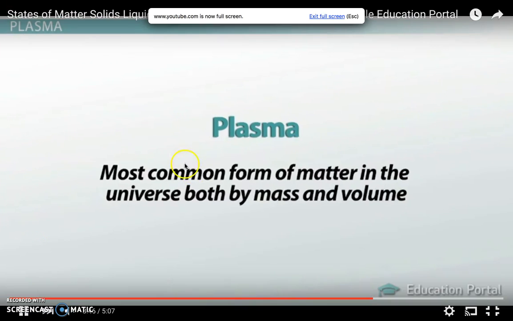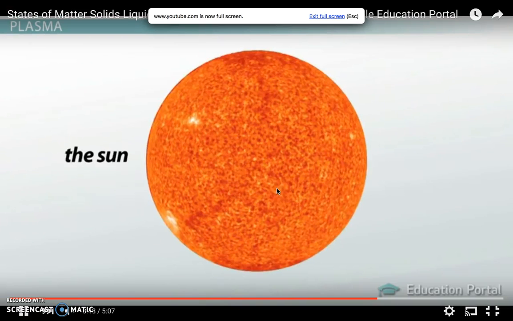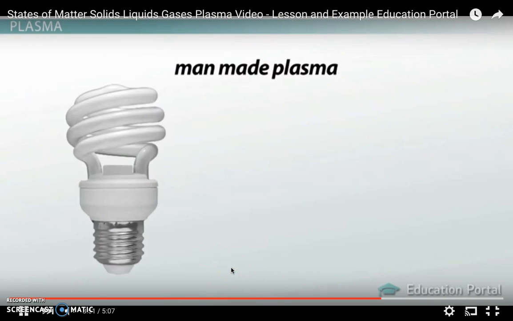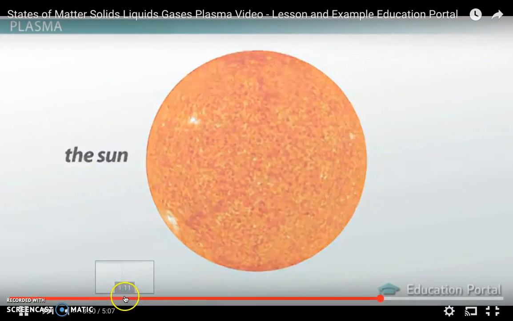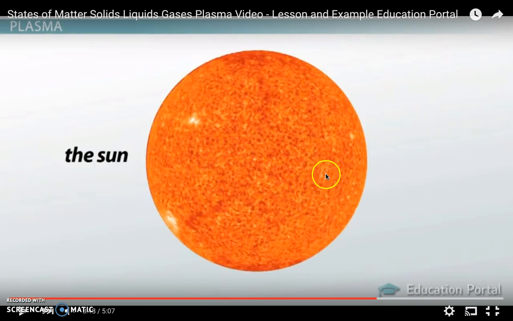So, a plasma, as we said, is the most common form of matter in the universe. Our sun is an example of a giant ball of plasma. So, if you look back at the sun really quick, okay, basically it looks like it has a definite volume and a definite shape. However, we are losing little bits of plasma into the universe all the time and generating new atoms in the core with the heat. So you're not getting that definite shape and definite volume as you would think you would be. So yeah, that's the sun.